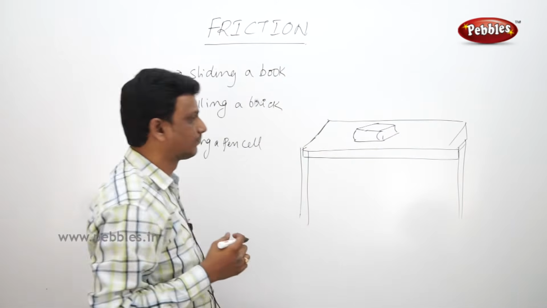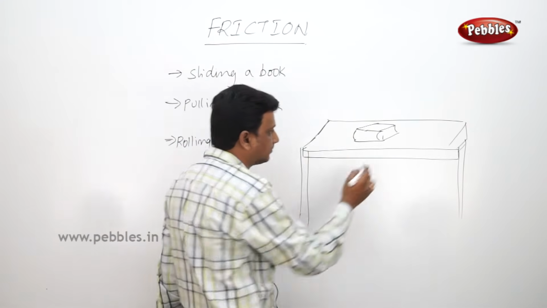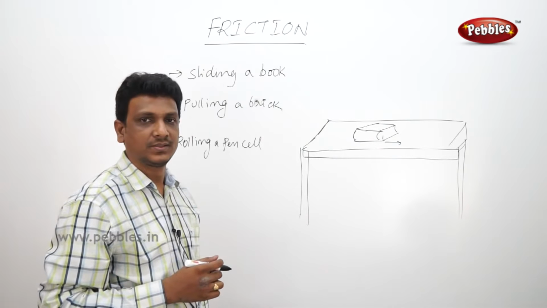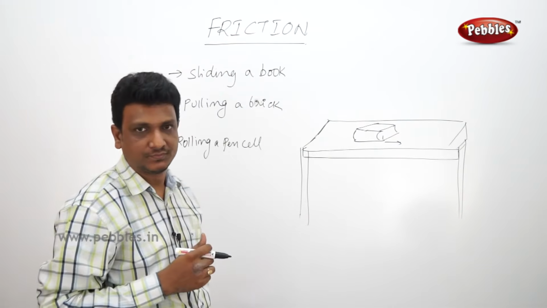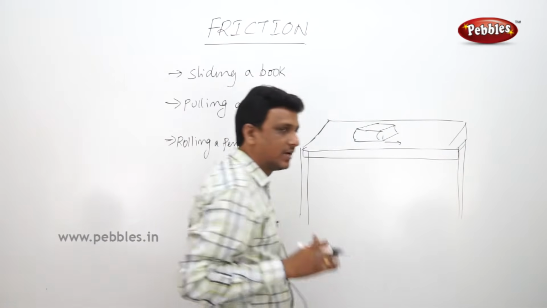You are sliding the book, just pushing it, and it is moving. So you have to apply some force to move the book. You try it from this direction, you have to apply some force.